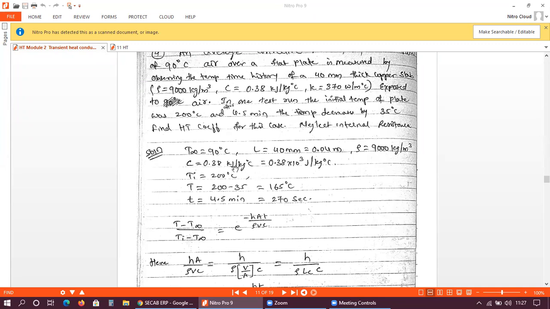Specific heat is given in kilojoules per kg degree Celsius, so it has to be converted into joules per kg degree Celsius.